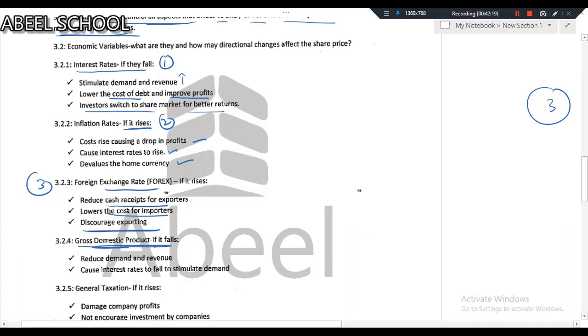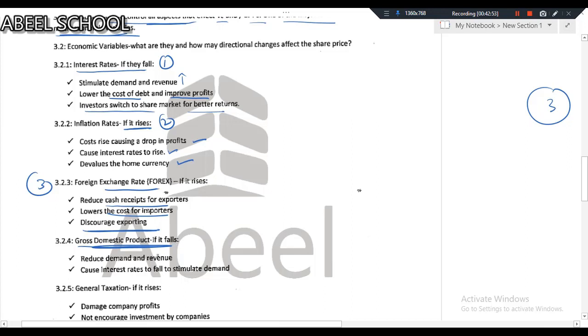Gross domestic product. Actually, gross domestic product means the final monetary value of all the finished goods manufactured in XYZ country and the final monetary value of all the services rendered. Gross domestic product means the final monetary value of all the goods manufactured in 1 year in a country and the final monetary value of services which are rendered in 1 year in a country.